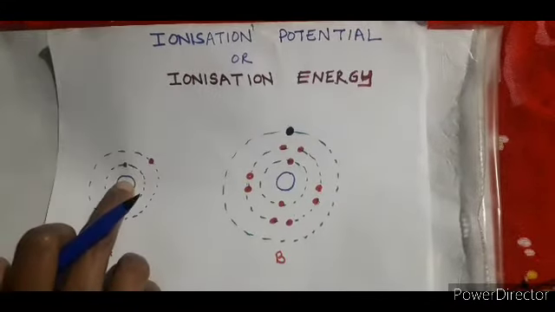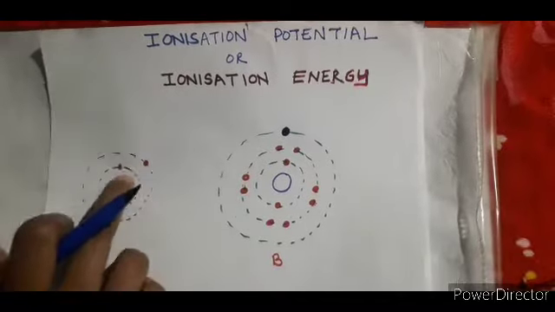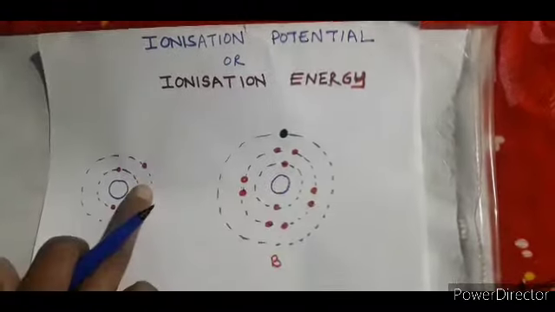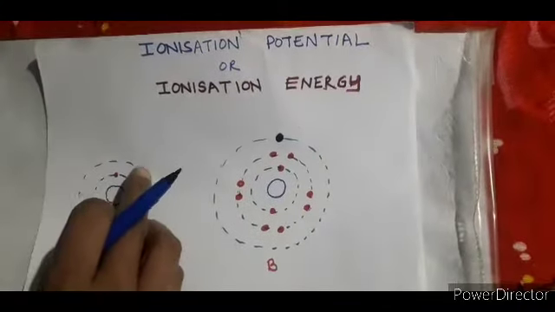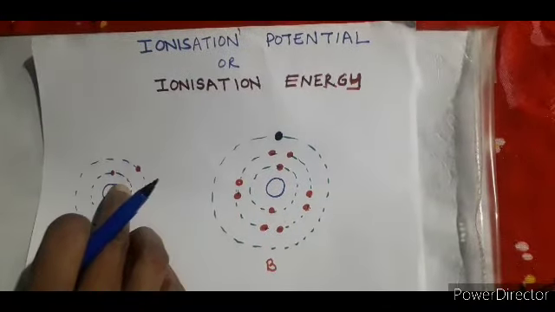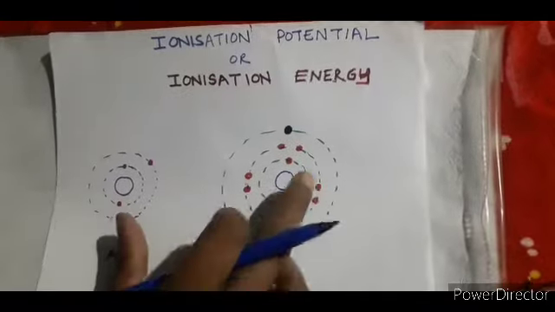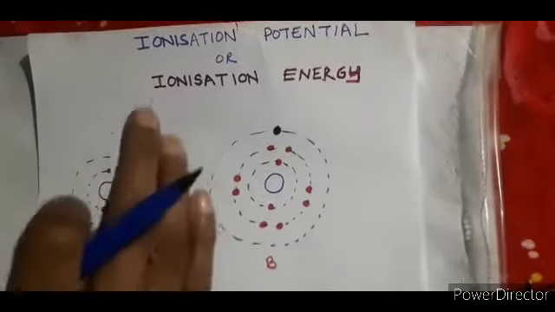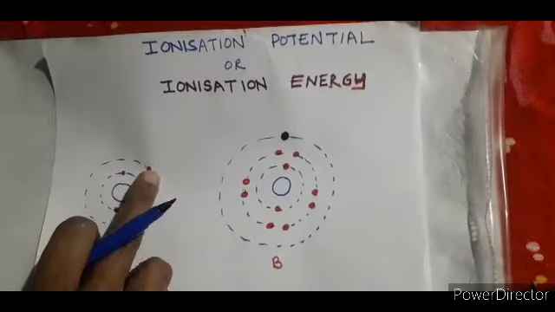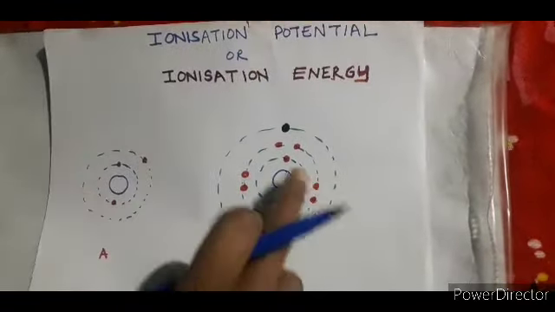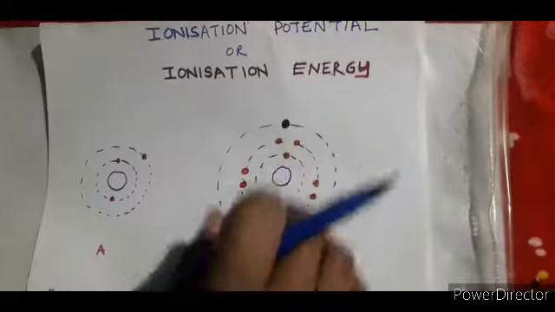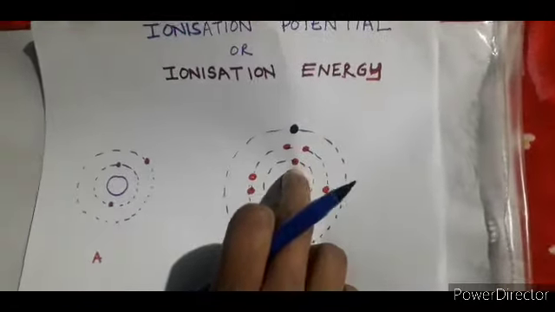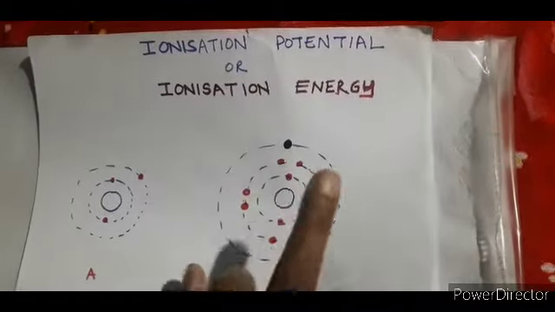What will happen, this particular nucleus will attract the electrons to a much greater extent in comparison to this. So over here this particular electron is bound towards this nucleus to a greater extent in comparison to this particular atom. So over here you will need a larger amount of energy to remove this electron from its outermost orbit, but over here the distance is big in comparison to this, and the force of attraction exerted by the nucleus is also less.